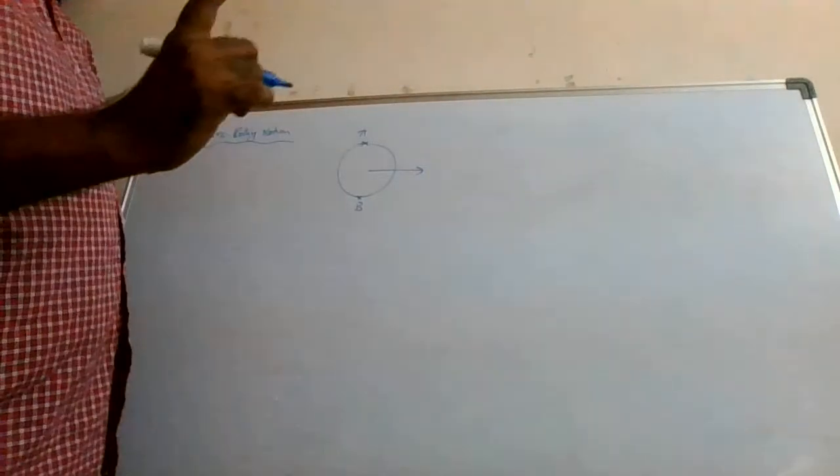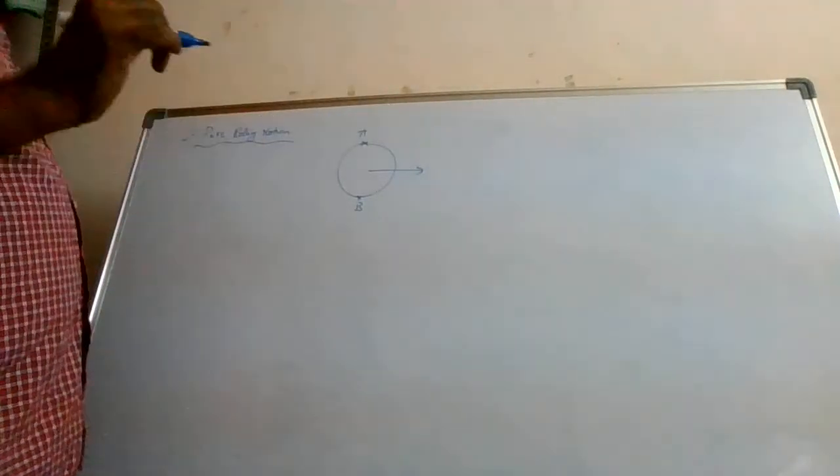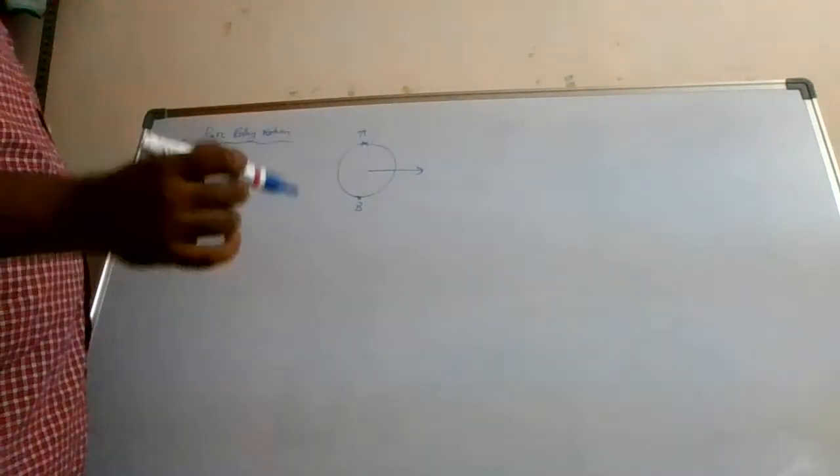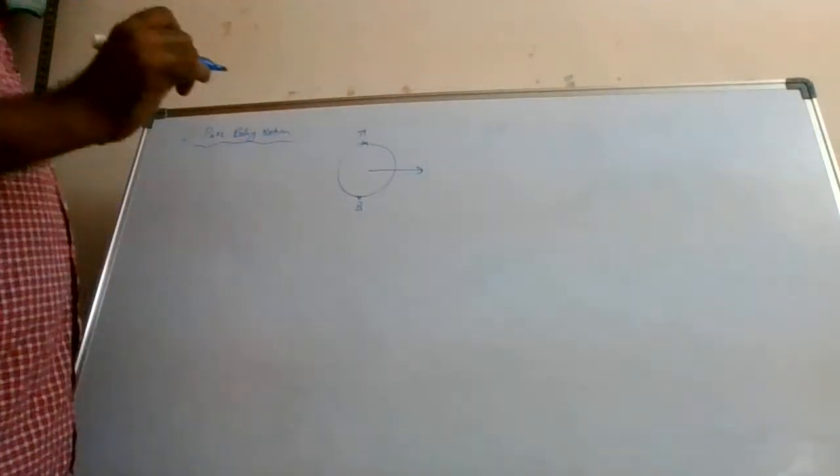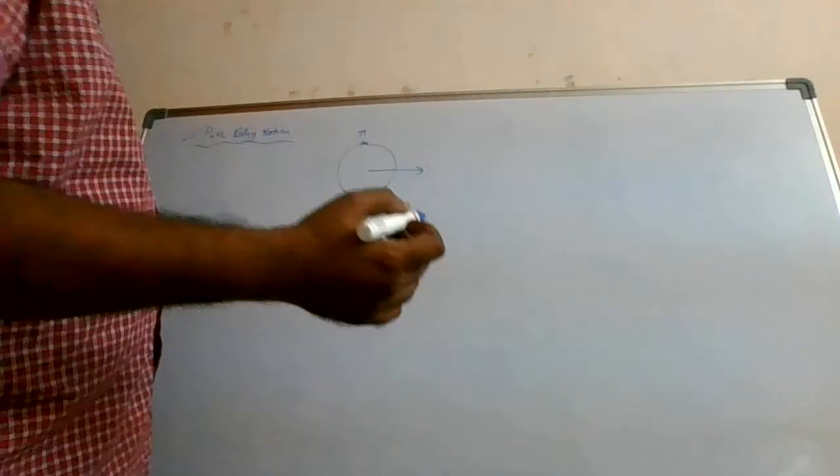We said that there is a center of mass. Center of mass is the location where the entire mass is located. If all the particles are moving with the same speed, that is the speed of the center of mass,